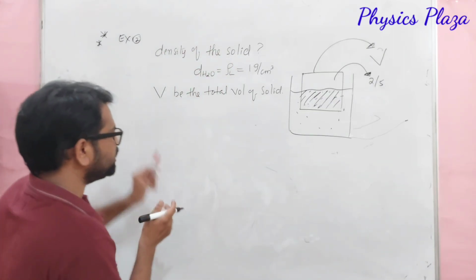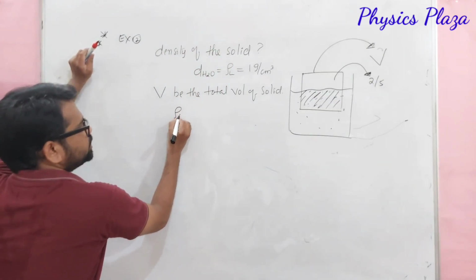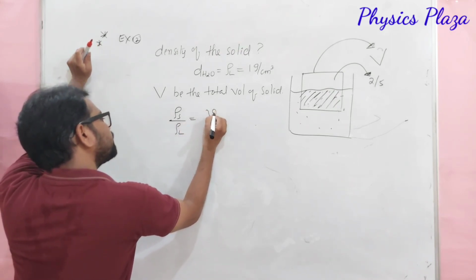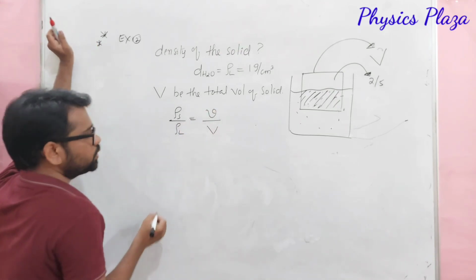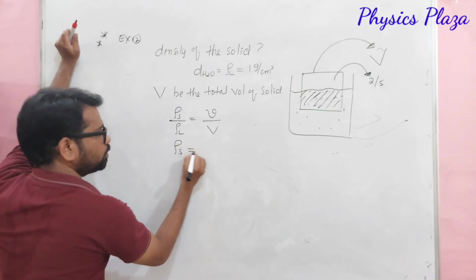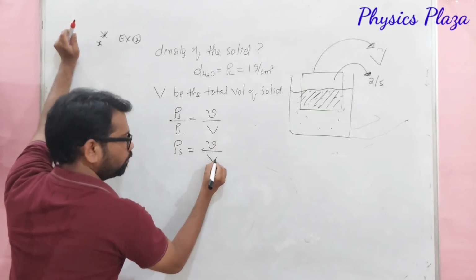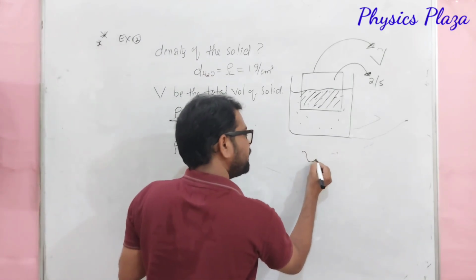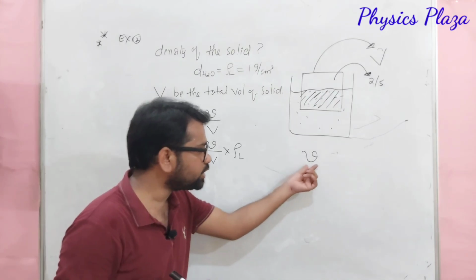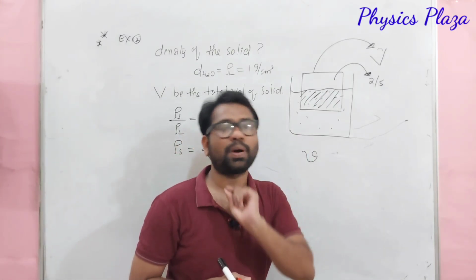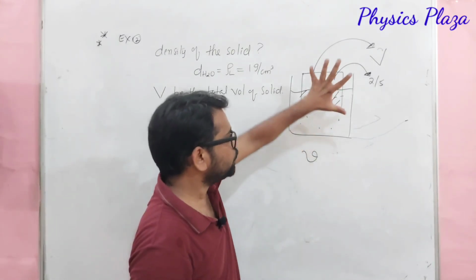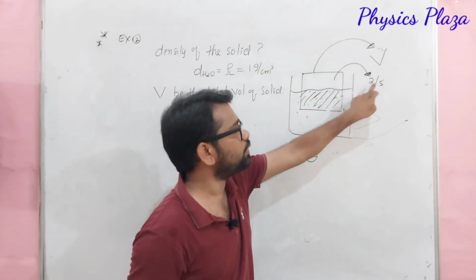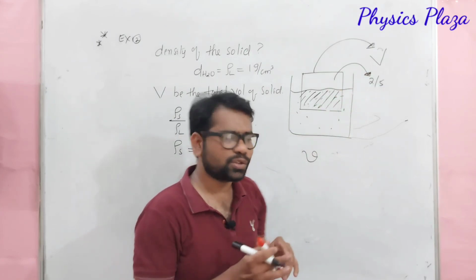Let us take the same formula, children. Density of solid by density of liquid is equal to volume of the immersed part by whole volume. So rho S is equal to volume of the immersed part by total volume into density of the liquid. But here the problem is that the immersed volume is not known. Then how to calculate it, children? The total volume is V. The volume floating above the water is 2 by 5. Then subtract. That's it. So simple.